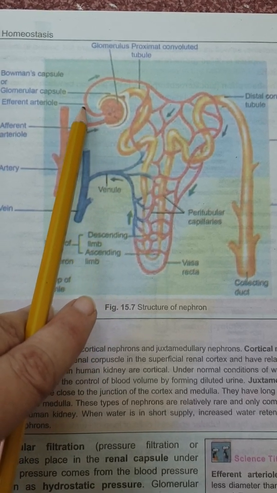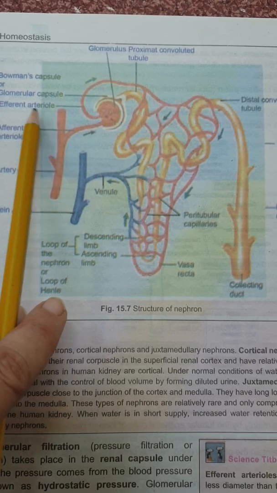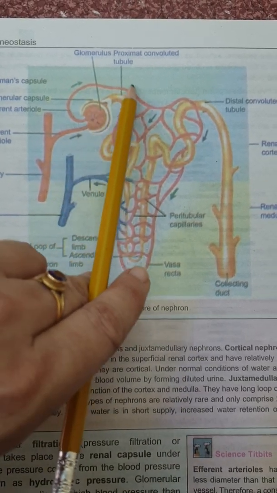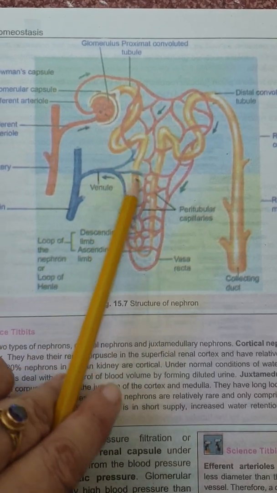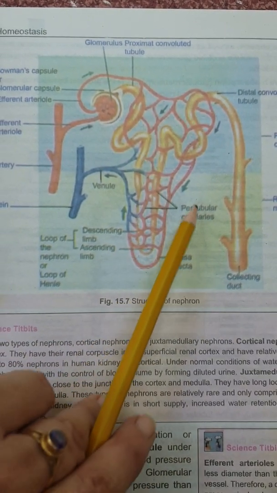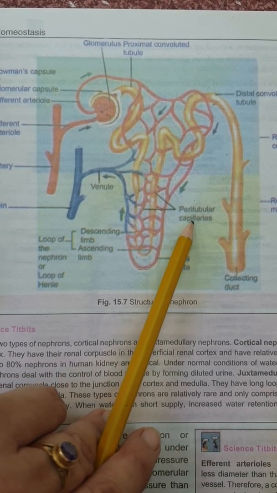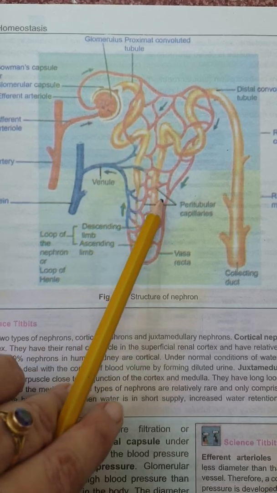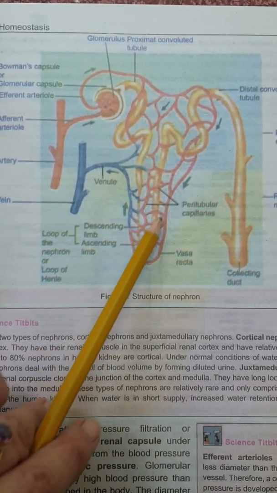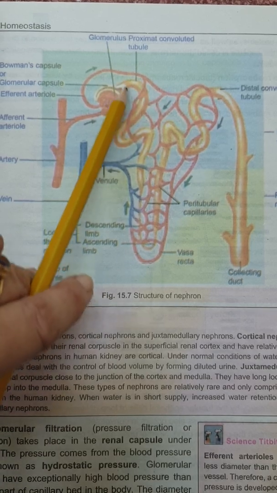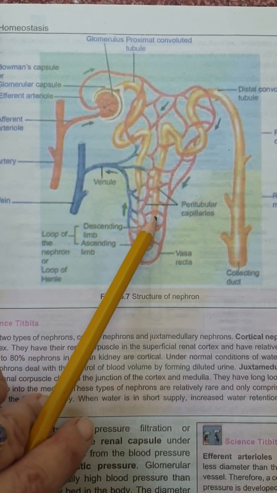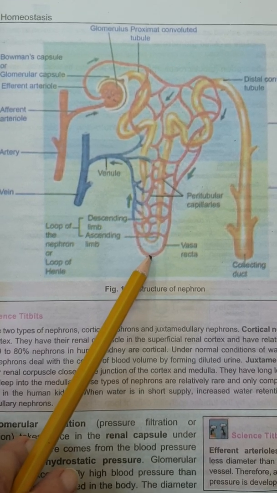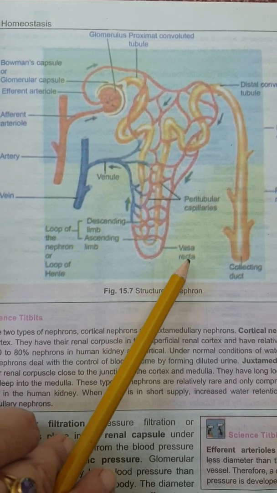Then from there another artery arises which is known as the efferent artery. The efferent artery gives rise to the net of capillaries which is known as the peritubular capillaries. These peritubular capillaries contact the renal tubule along its whole length, and then these also give some capillaries to the medulla part, which is known as the vasa recta.